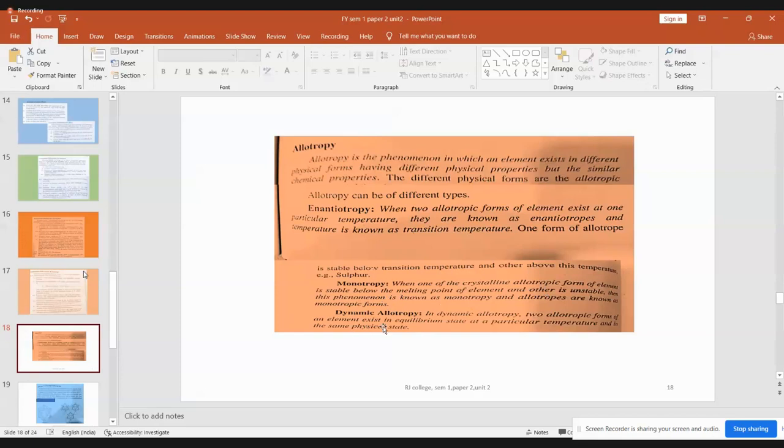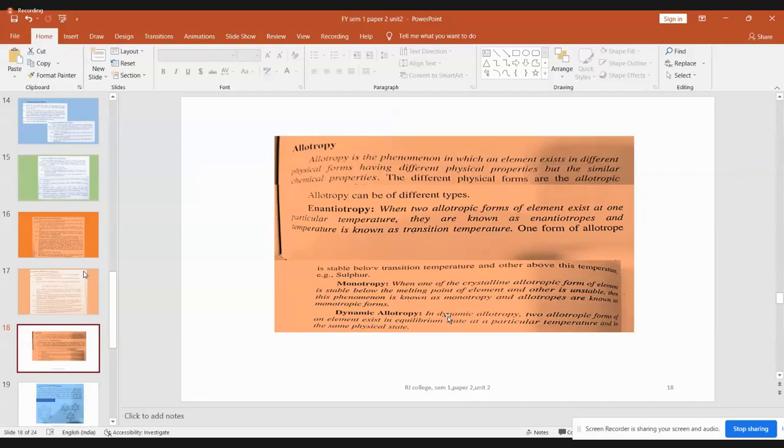What is dynamic allotropy? Dynamic means changing from this type to another type. Keep on moving from one form to another. When we say a person is very active, we say dynamic. Dynamic keeps on changing, which means always working, doing something or other. That is dynamic allotropy. In dynamic allotropy, the two allotropic forms of an element will be in equilibrium.